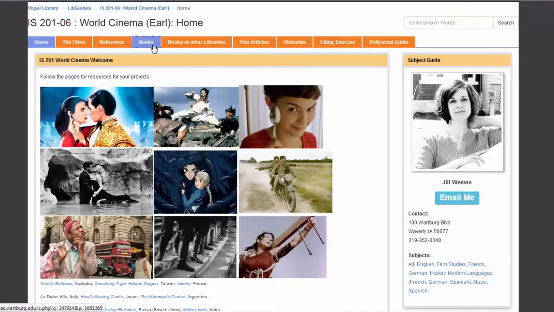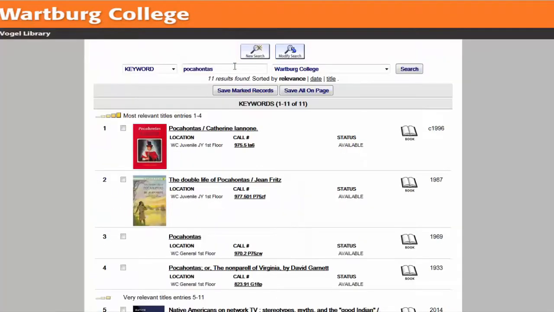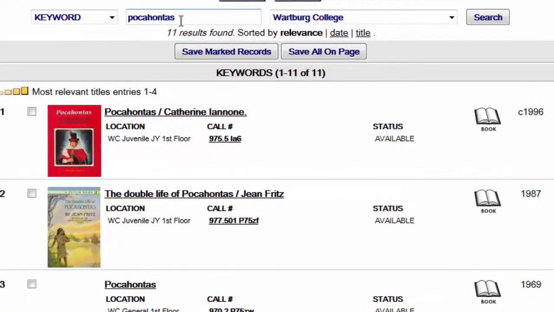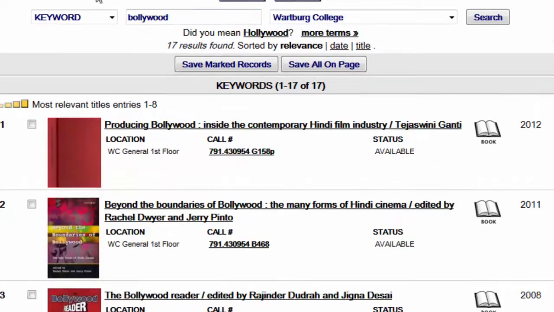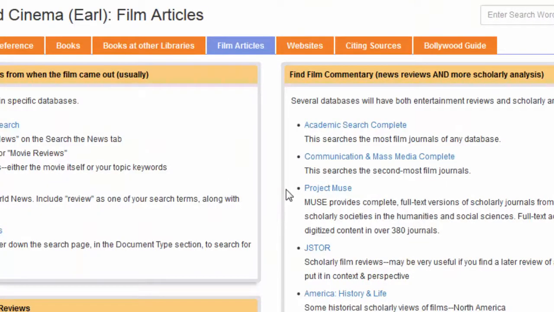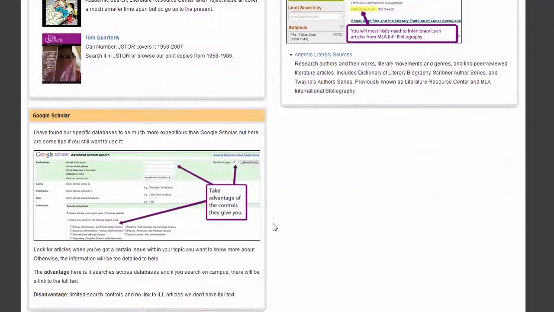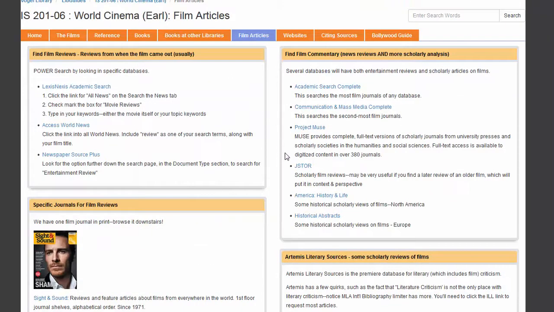For reviews, context, and themes, you could use a mix of books and articles. Searching for books seems straightforward, but it's unlikely you'll find a book all about your film. It's much more likely you'll find a book about something that your film is a part of, such as a film industry or films all about real-life events. Article databases also seem more straightforward, but note that there are several databases linked on your guide that have information relating to films. So the more you need, the more you can be checking in all of these databases. You don't have to check them all, just if you need to keep looking.